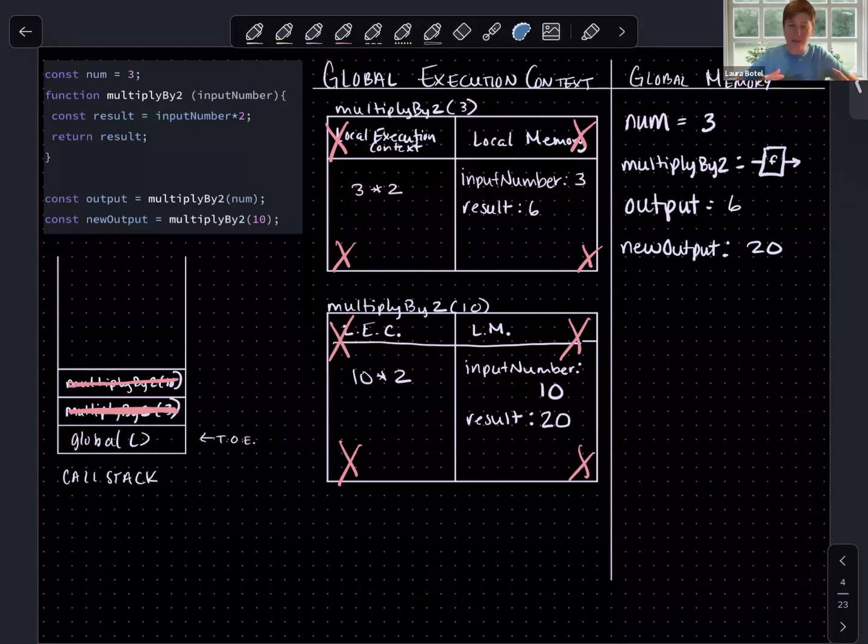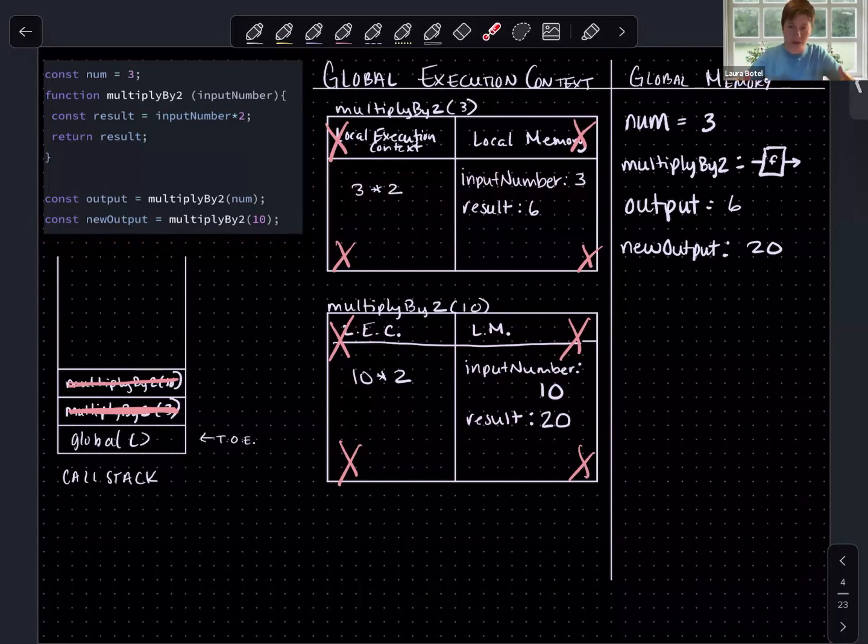And that's it. We've run all the code that there is to run. Our thread of execution is back in the global execution context. There's nothing on the call stack left to run. We also have no synchronous code left to run here. We've gone through all of our code. JavaScript's work is done. So this is the practice that we're really going to lean on over the course of the workshop, and we're going to build upon it as we start to introduce these other pieces that are necessary for asynchronicity in JavaScript.